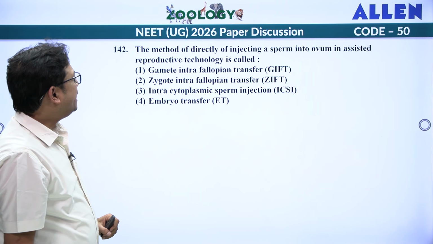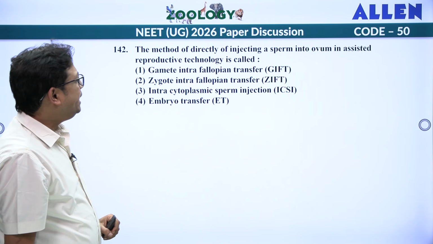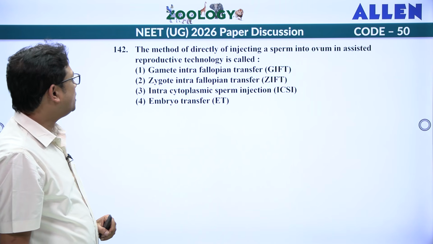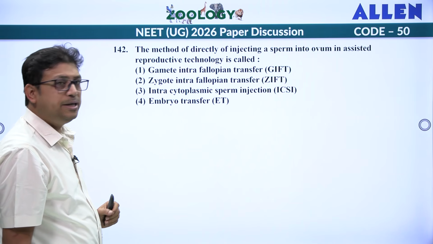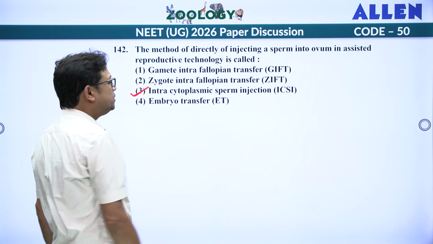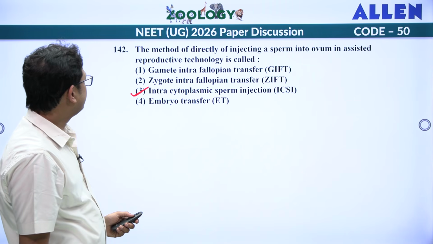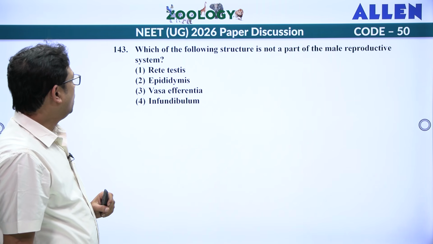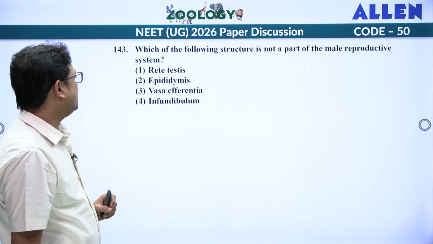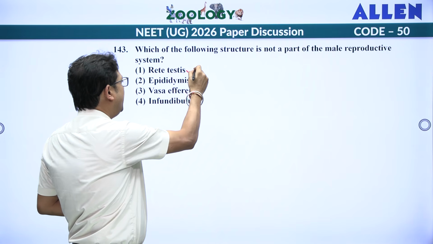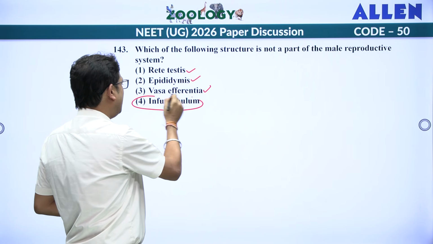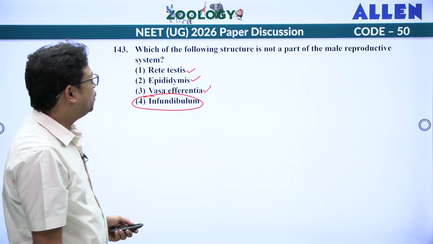The method of directly injecting a sperm into an ovum in assisted reproductive technology, it is what? Intracytoplasmic sperm injection, where the sperm is directly introduced into the egg. So the answer is 3. Which of the following structures is not a part of the male reproductive system? Rete testis, yes. Epididymis, yes. Vasa efferentia, yes. Infundibulum is a part of what? Fallopian tube. So the answer is 4.